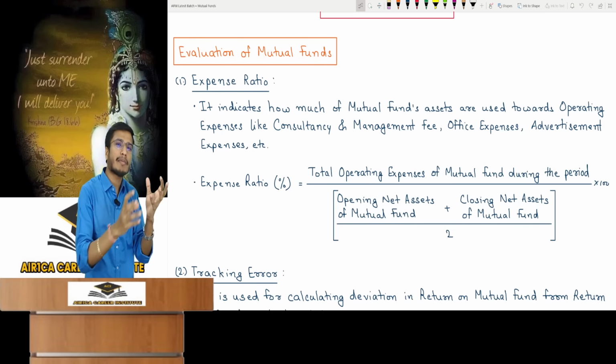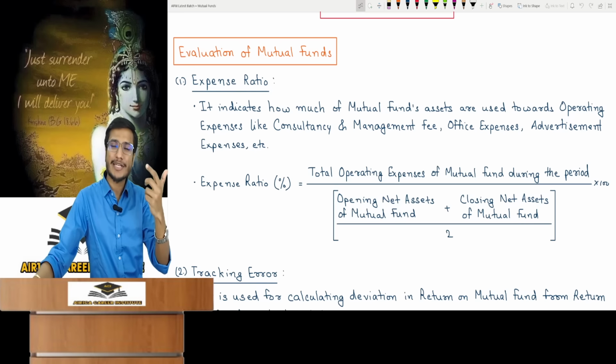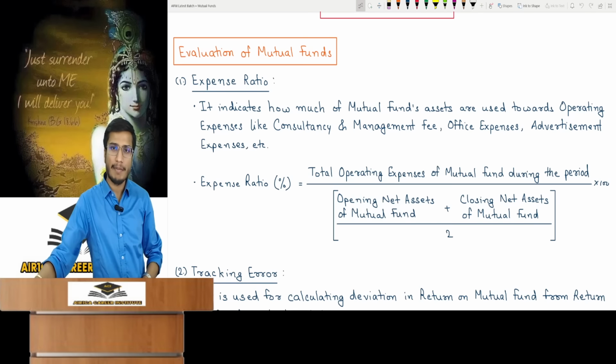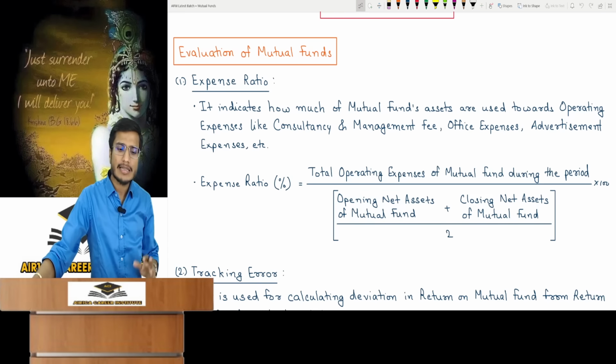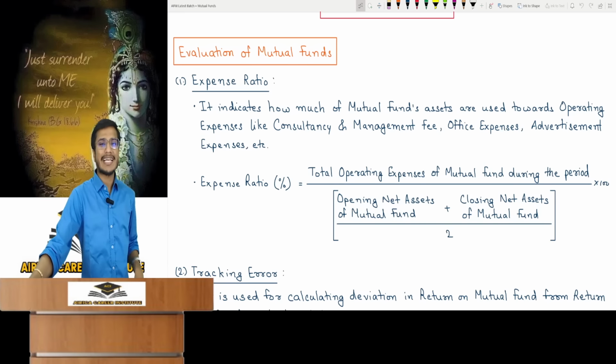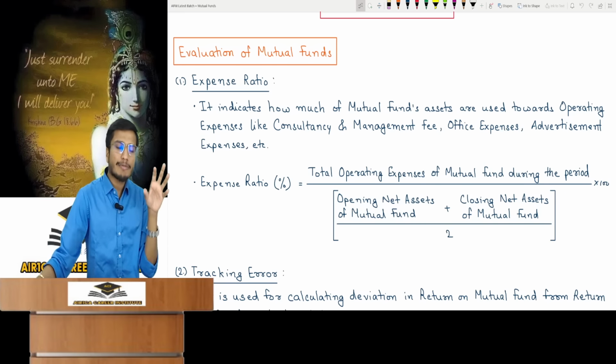That's why we've solved many mutual fund questions in the portfolio chapter. In the portfolio chapter, we learned the evaluation methods: Sharpe, Treynor's, Jensen's Alpha. These are directly used for mutual fund evaluation. We have discussed this in the portfolio chapter, but for mutual fund evaluation, specific methods exist, and the first is the expense ratio. What is this expense ratio?